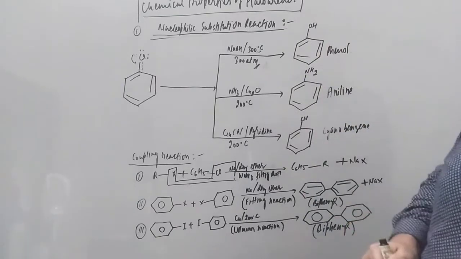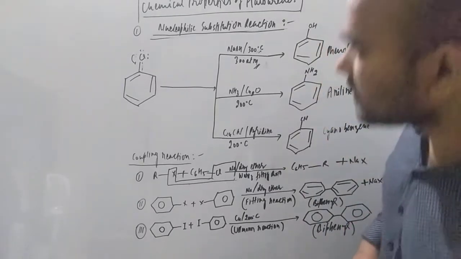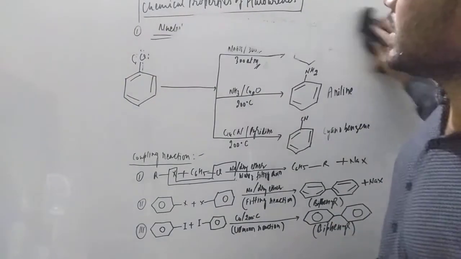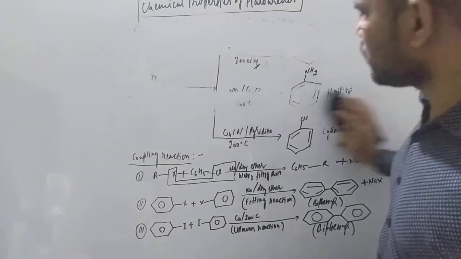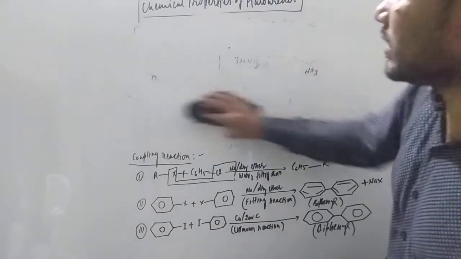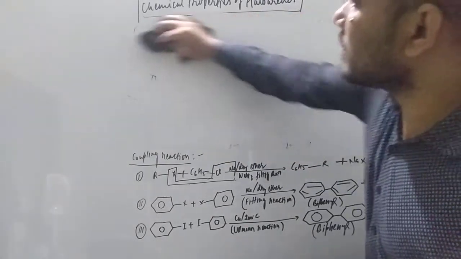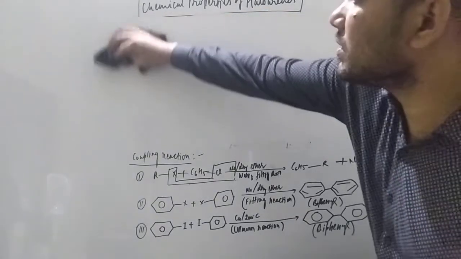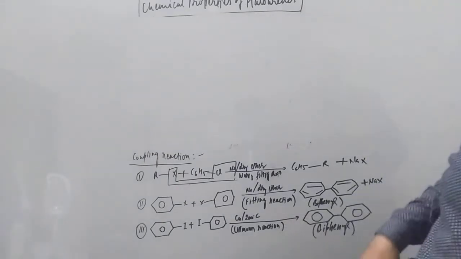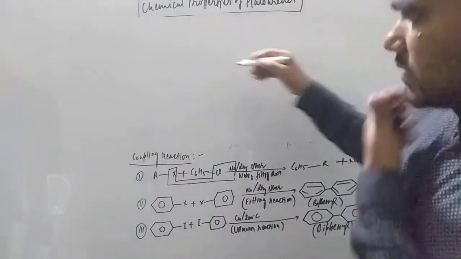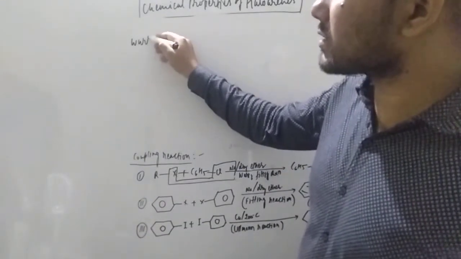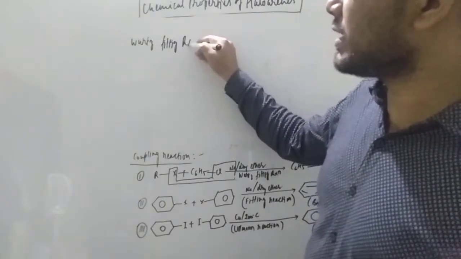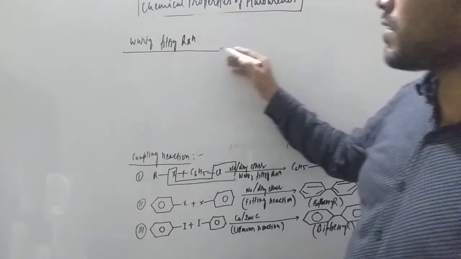Now student, this is the substitution reaction where the Cl group is replaced by OH group, NH2 group and CN group. Similarly, haloarenes also give the coupling reaction. Coupling reaction means what, student? Two functional groups get coupled together. When the groups join together, the compound that forms is known as the coupling product. First of all, you see the Wurtz-Fittig reaction.